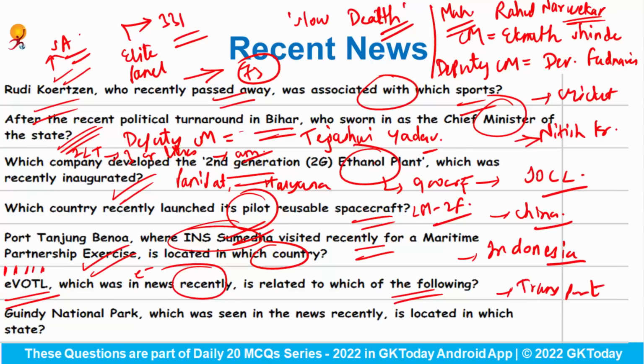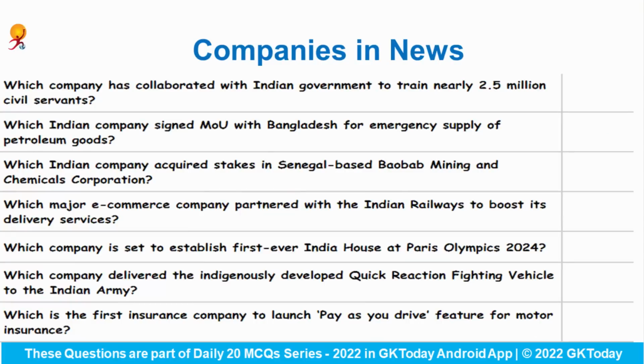Fine. Gindi National Park, which was seen in the news recently, is located in which state? Gindi National Park lies in the state of Tamil Nadu, and recently Urban Animal Rescue Center has been set up here by Tamil Nadu Forest Department to help the injured wildlife. Okay, so this national park lies in the state of Tamil Nadu. Next, we'll see some of the important companies that were in news.